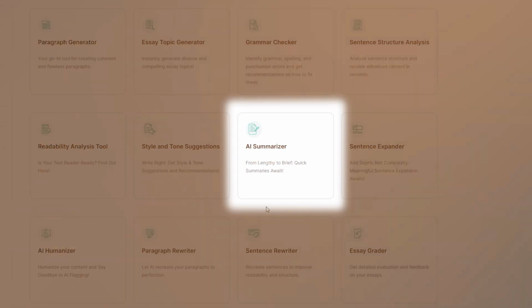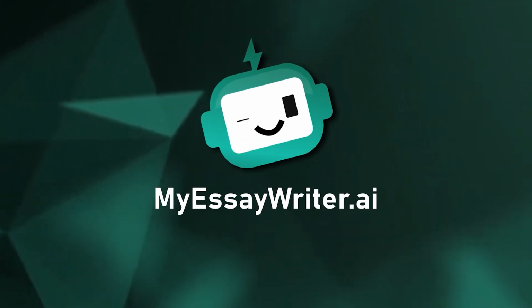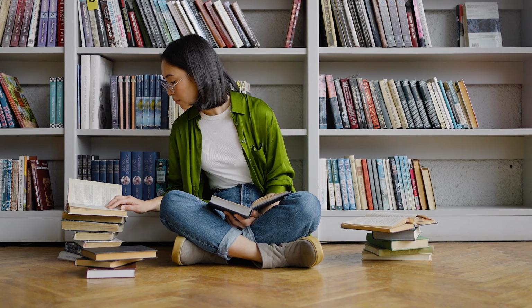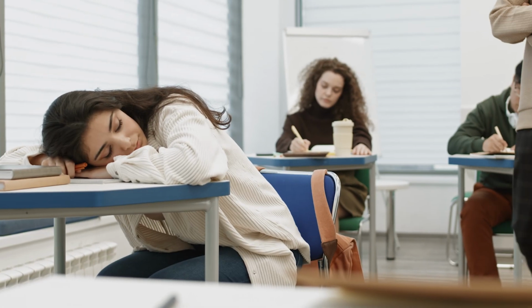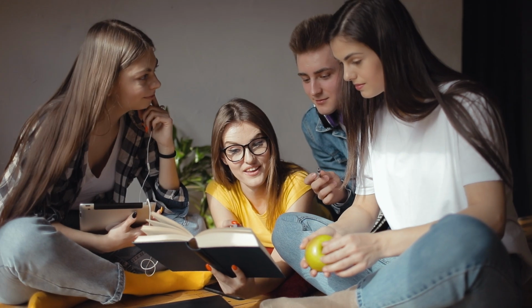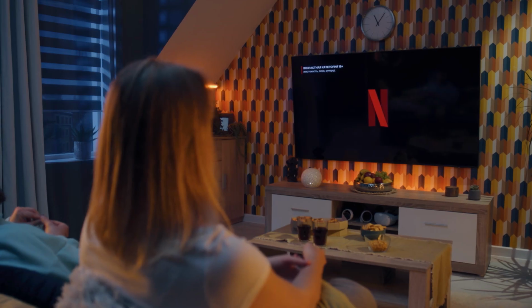Meet your new study buddy, the AI Essay Summarizer from MyEssayWriter.ai, the perfect tool to help you conquer those daunting reading assignments and ace your research papers. So, what's the scoop on this Essay Summarizer? It's designed specifically for students like you, helping you break down complex texts into clear, concise summaries. Because who has time for endless pages when there's Netflix to watch?